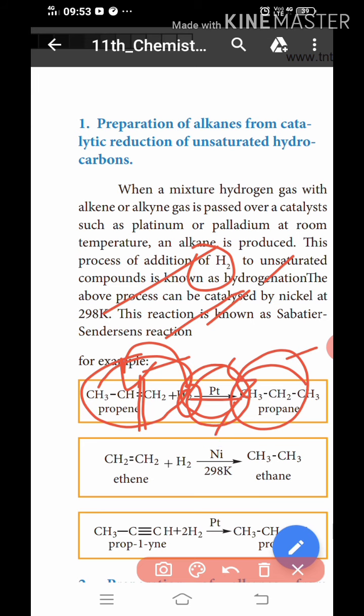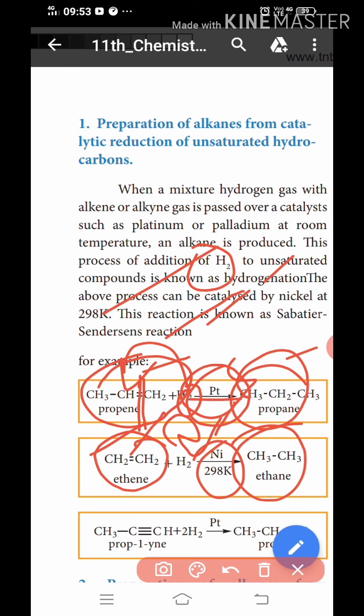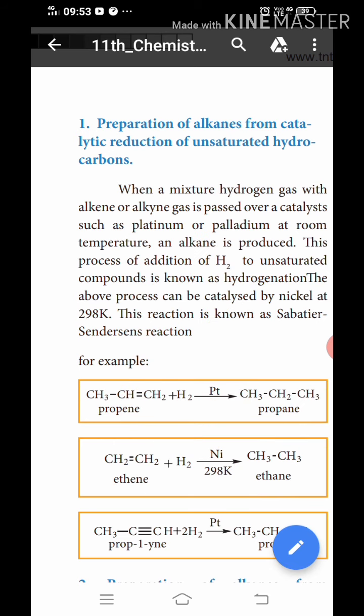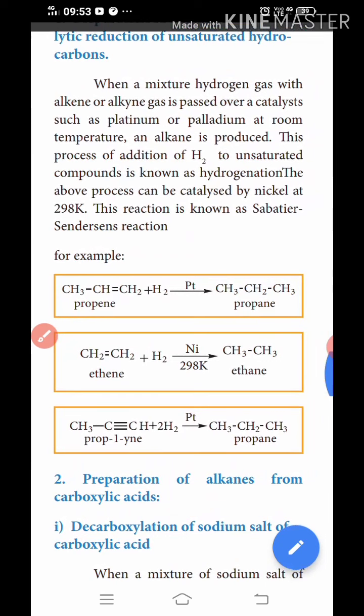The second one: ethylene, CH2=CH2, added to hydrogen with nickel catalyst at 298 Kelvin gives ethane. The double bond breaks and becomes a single bond. Okay, ethane.